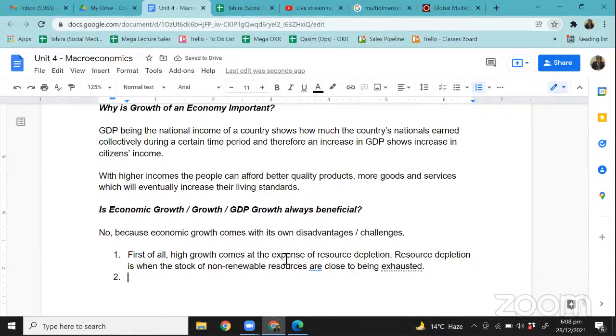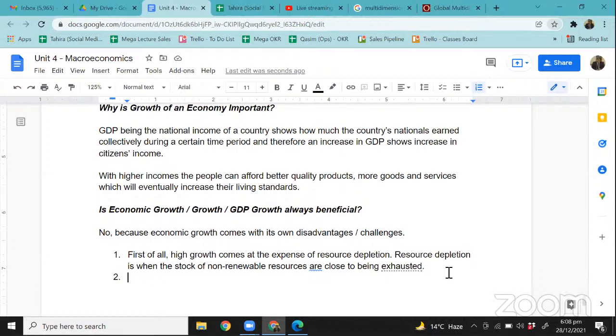Because just imagine, if you're producing more goods and services, then you will need more space, which means that you will need to set up more factories. So in every part of the country, you will see more factories, more roads being constructed, more infrastructure like railway networks, airports and things like that, right? So all these things take a lot of space. When that happens, natural beauty would be affected, right? And then you can also get rid of the natural forests that were there and things like that, right?